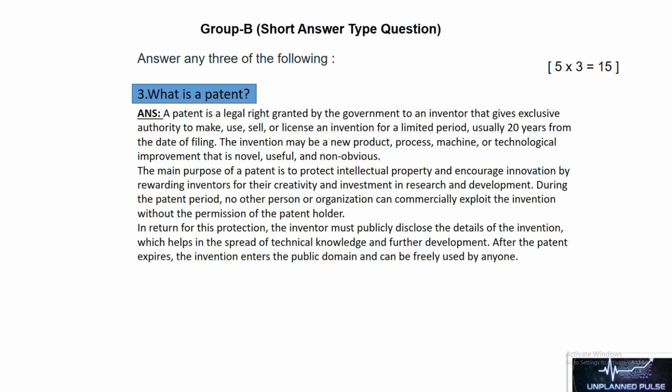During the patent period, no other person or organization can commercially exploit the invention without the permission of the patent holder. In return for this protection, the inventor must publicly disclose the details of the invention, which helps in the spread of technical knowledge and further development. After the patent expires, the invention enters the public domain and can be freely used by anyone.